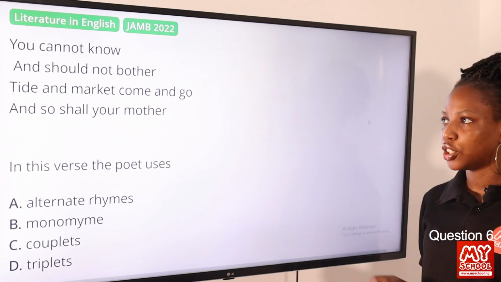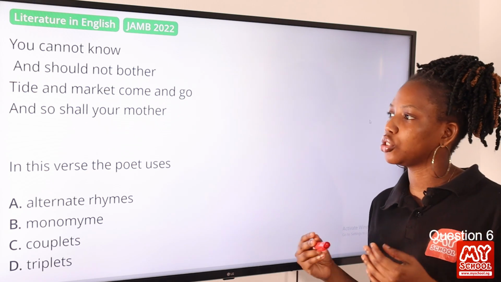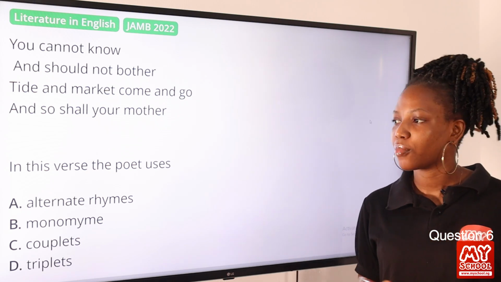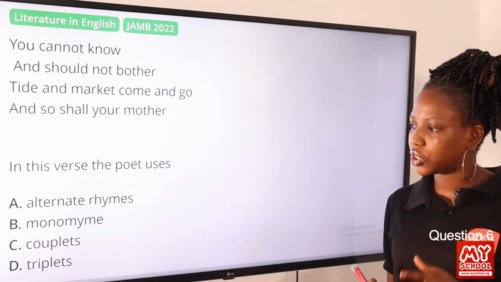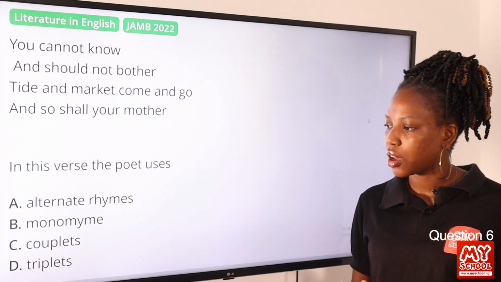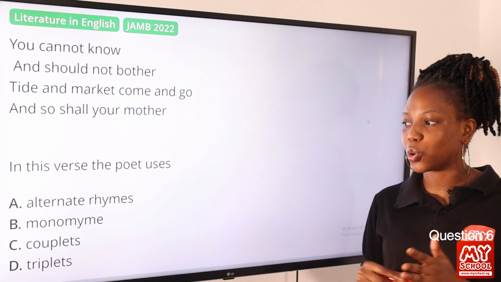Question 6. "You cannot know and should not bother. Tide and market come and go, and so shall your mother." In this verse, the poet uses dash. Option A, alternate rhymes. Option B, monorhyme. Option C, couplet. Option D, triplets. The answer to this question is alternate rhymes.